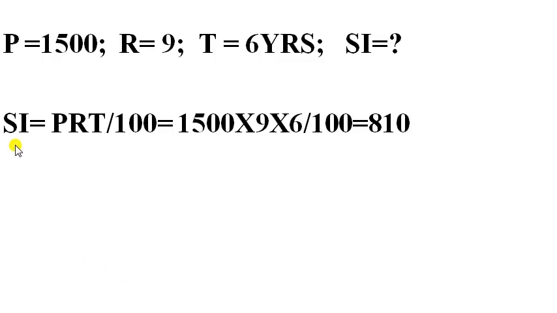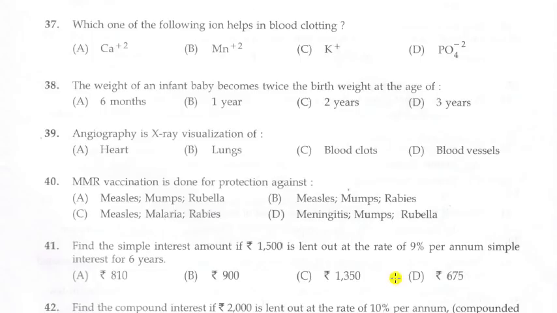We know the formula simple interest is equal to PRT by 100, that is P principal, R rate per annum, T term. Here P is 1,500, R is 9% per annum, T is 6 years, and substituting in the formula we get simple interest as 810. So the answer for this question is A, that is 810.